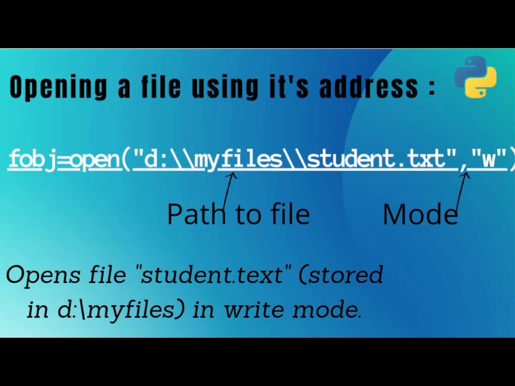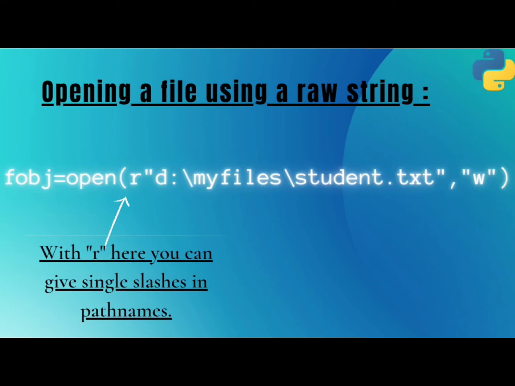In the given statement, the file student.txt that is stored in the folder D my files will open in write mode because of w given as mode, and attaches it to the file object, namely fobj. Notice that in our file open statement, the file path contains double slashes in place of a single slash. To avoid the double slash, we use a raw string. The prefix r in front of a string makes it a raw string. That means there is no special meaning attached to any character.